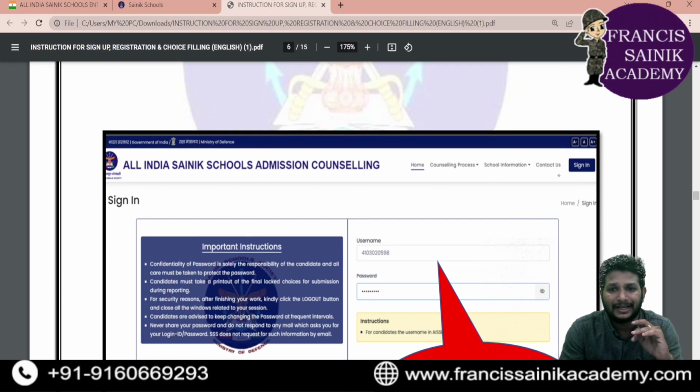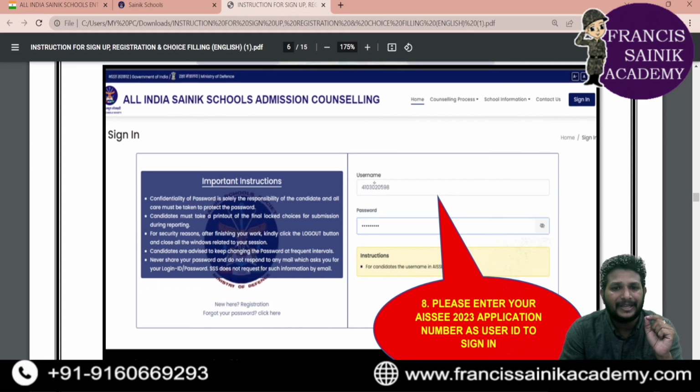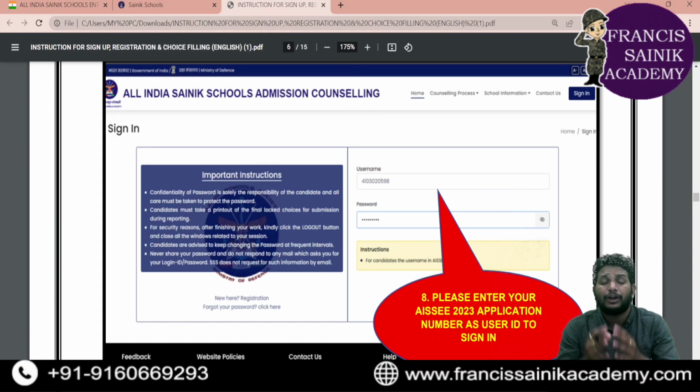Now you can see that clearly on the top right corner. On the top right corner, we have a sign in option, right? If you click that sign in option, you'll be getting a page like this: username, password. So what do this username and password mean? Username is nothing but whatever application number you entered, right? That is your username, and the password is the one you kept, the class 123, or your name or your mobile number, which I told just now. So that particular password you'll enter, and your application number is your username.